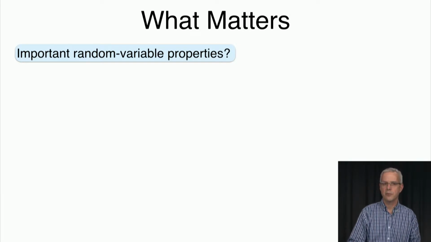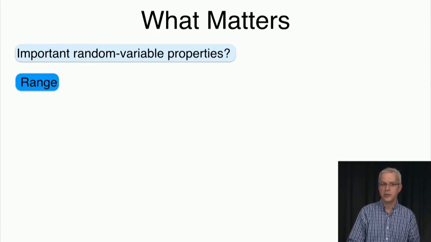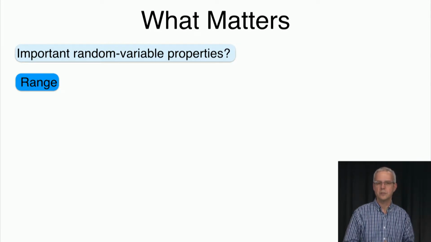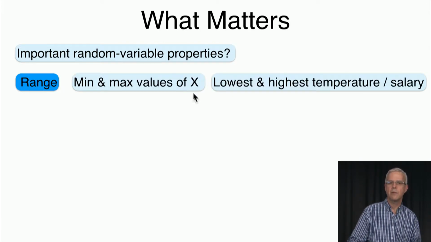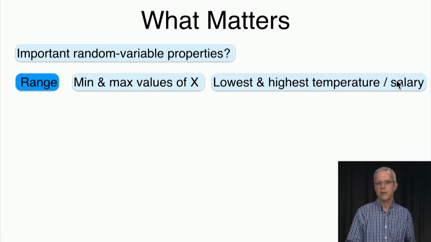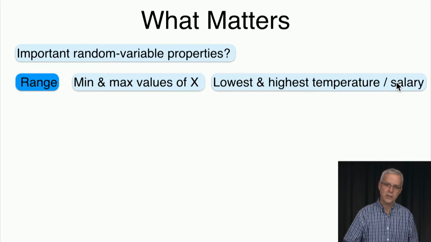And one example might be the range. Namely, we might be interested in what is the smallest value that a random variable can get, or what is the largest possible value that it can get. For example, we may wonder what is the lowest possible temperature in San Diego in January, and what is the highest possible temperature in January here. Or if we want to join a company, we may wonder what is the lowest salary that they pay and what is the highest salary that they pay.